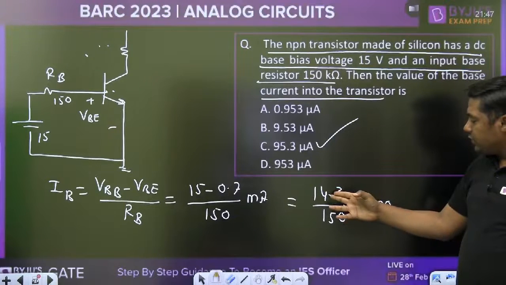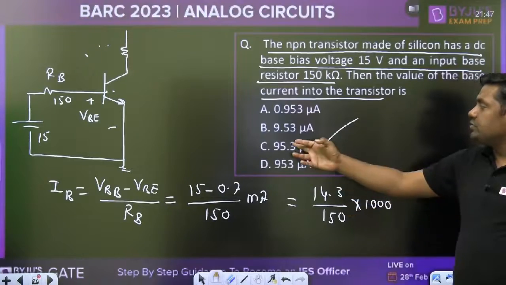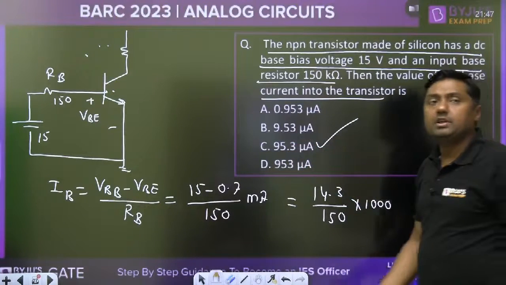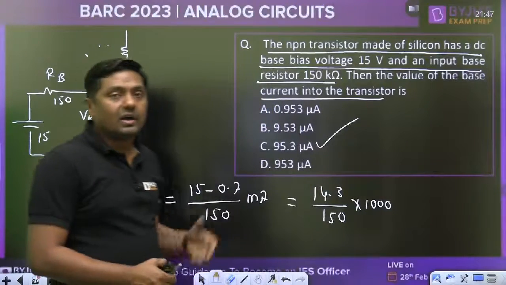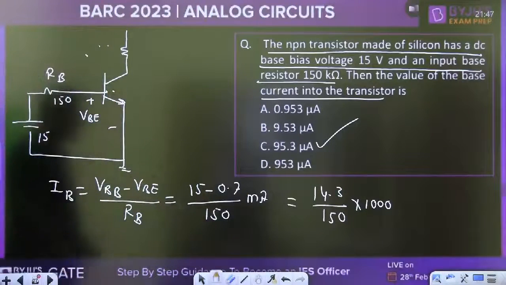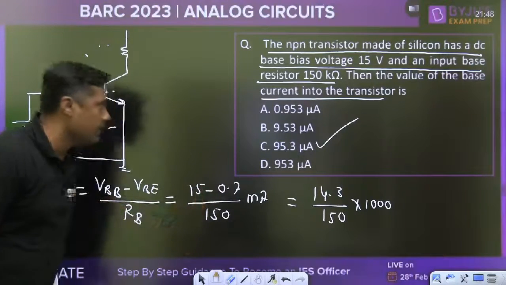This is around 0.1. That is multiplied with the 1000. Right. It will become nearly equal to 100. Which one is nearly equal to 100? 95.3 is nearly equal to 100. Okay. Virtual calculator is allowed, but we have limited time. Directly you can say. Okay. Next one. No need to draw the diagram. No need to write this equation. Directly write it and get the answer.